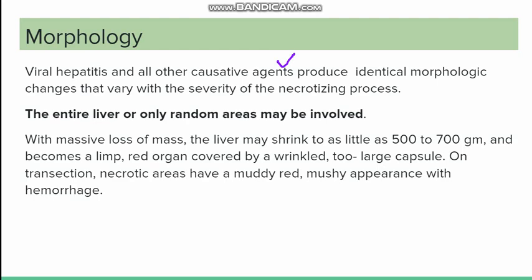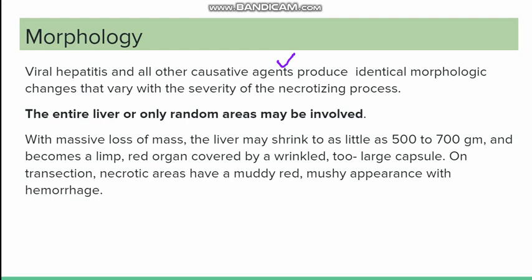Whether it is hepatitis or any drug causing it, they are at the end leading to necrosis of the liver, and necrosis has a typical appearance.